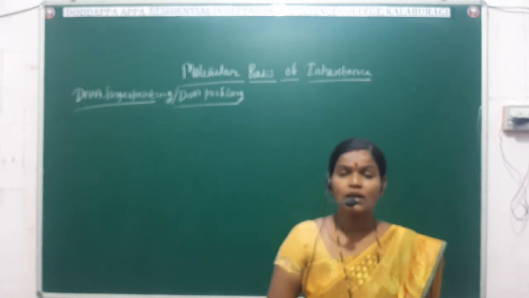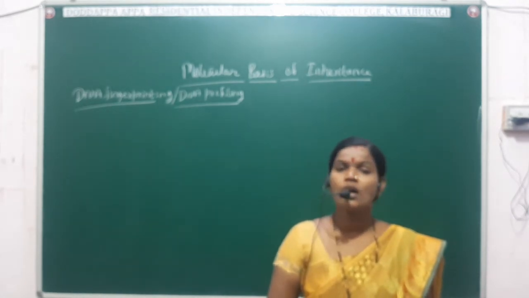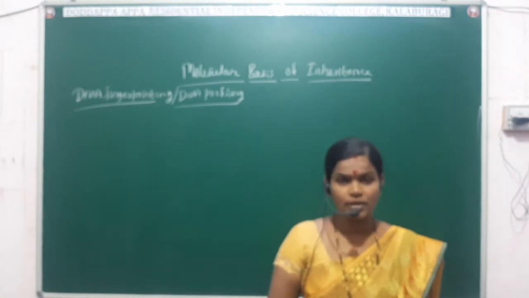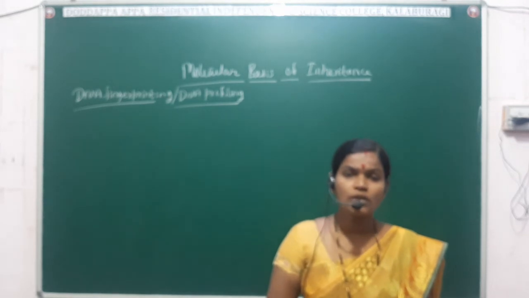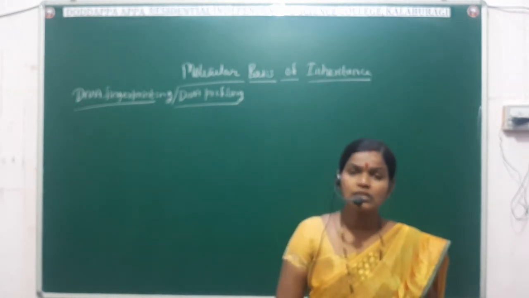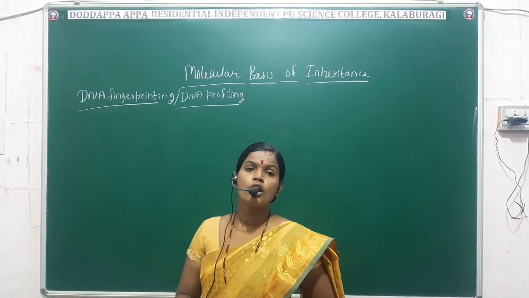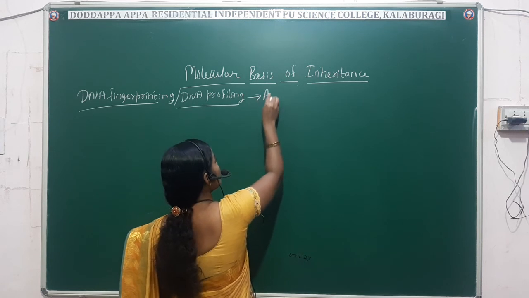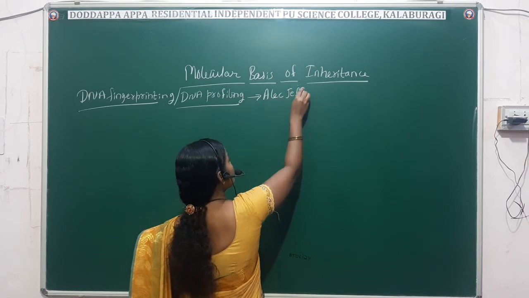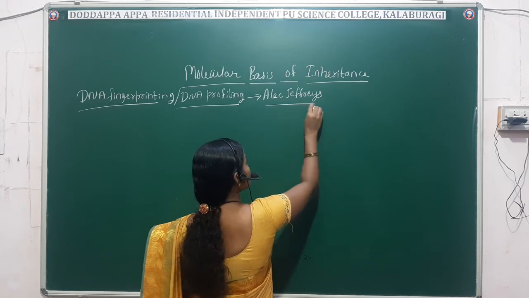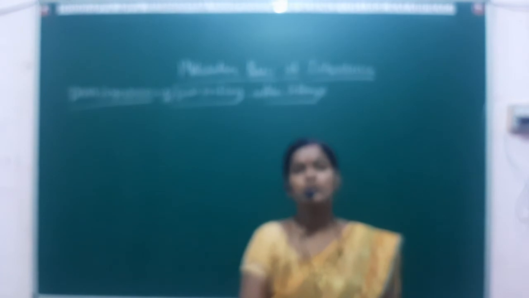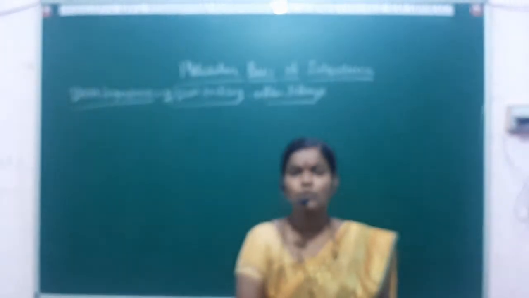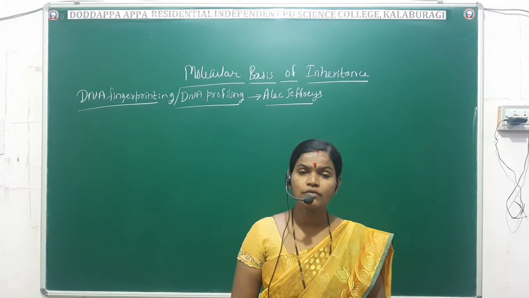So that is called identification. Based on the DNA, identifying the person is called DNA fingerprinting. It is also called DNA profiling. And this DNA fingerprinting or DNA profiling was first identified by the scientist Alec Jeffreys. Alec Jeffreys is the name of the scientist who proposed the DNA fingerprinting concept for the first time.